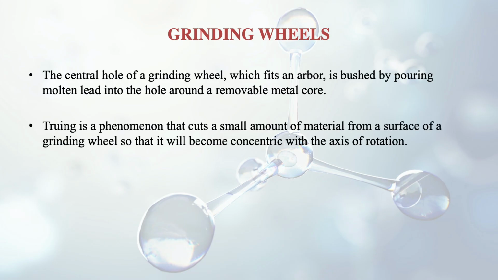Then there is a process called truing, which cuts a small amount of material from the surface of a grinding wheel so that it becomes concentric with the axis of rotation. Suppose the wheel is not concentric with the axis of rotation, then this truing process will take place, so that the center of the grinding wheel and the center of the shaft on which it is mounted are both coinciding, they are together.